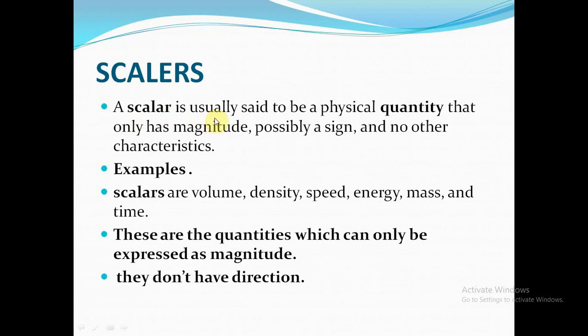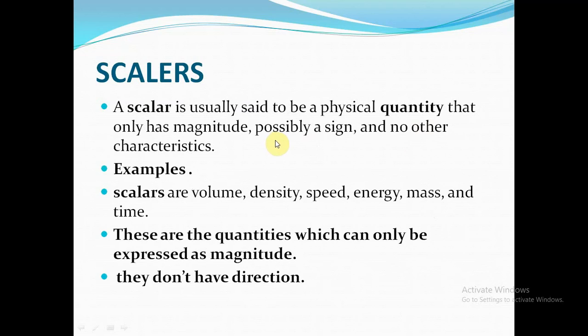A scalar is usually said to be a physical quantity that only has magnitude, possibly a sign, and no other characteristic. Listen again: a scalar is a physical quantity that only has magnitude but no direction.